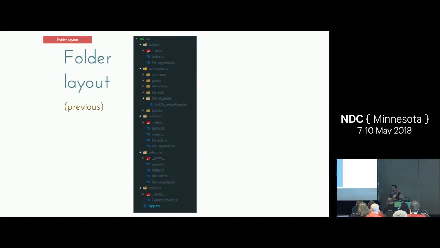So for folder layout, this is a common layout that you'll see if you're starting out learning React, which is the generic folder layout. And by that, I mean that there are generic folders like actions, components, reducers, selectors, which are just ways to get information from state, and just regular generic services.